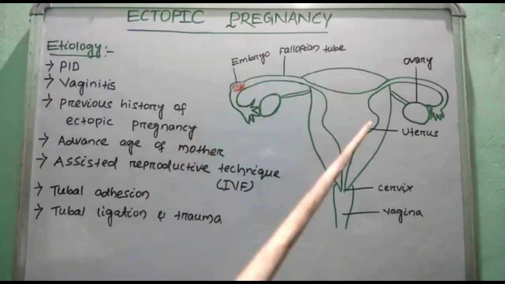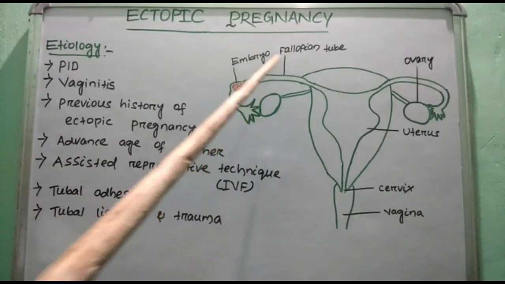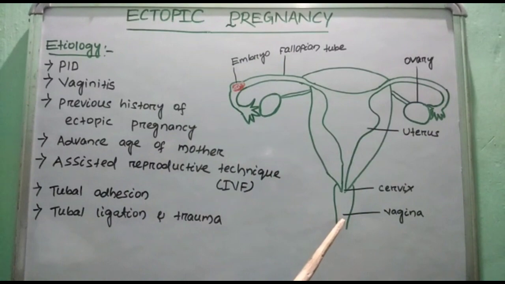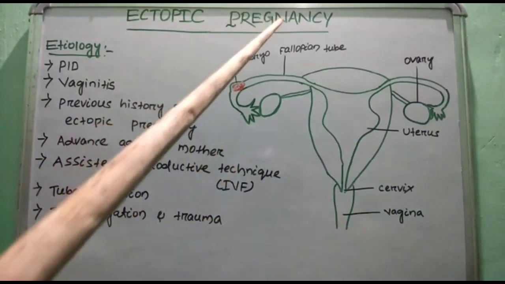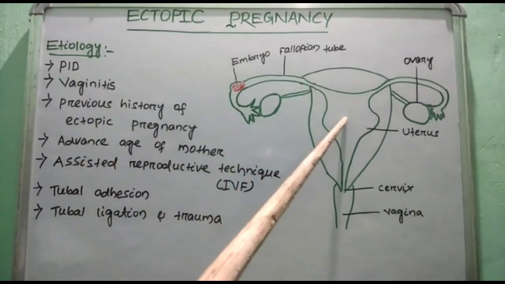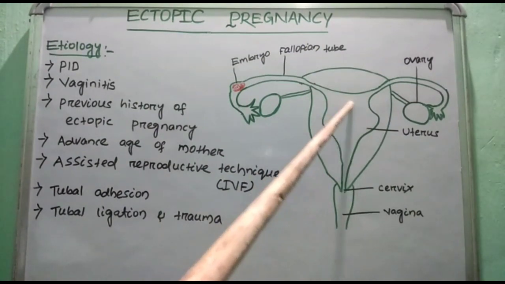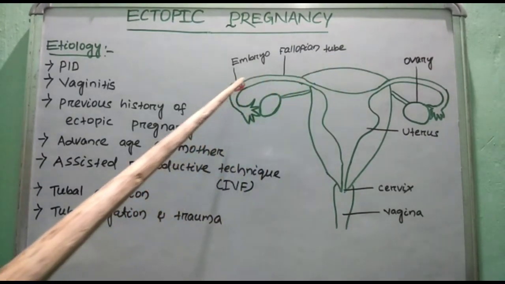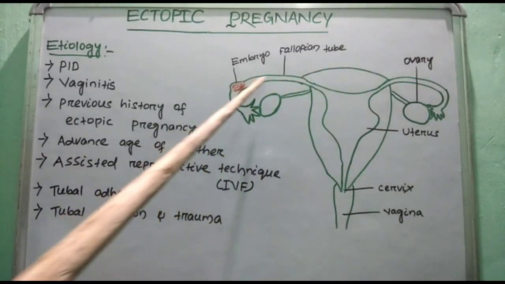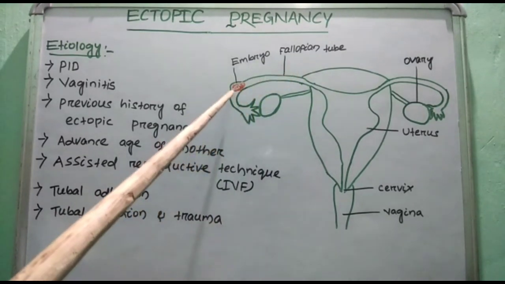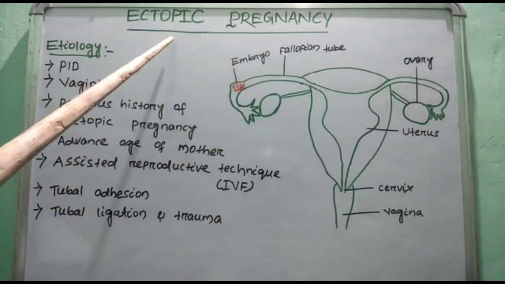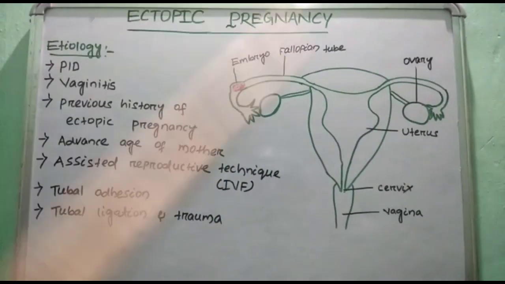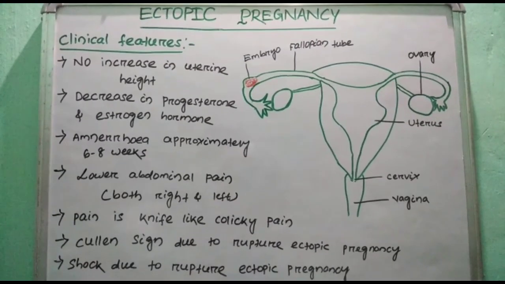Here this is the uterus, this is the fallopian tube, this is the embryo, this is the ovary, this is the cervix and this is the vagina. In ectopic pregnancy, the zygote is not implanted in the uterus. The zygote is implanted outside of the uterus, meaning in the fallopian tube. This is the embryo, which is implanted in the fallopian tube. This is called ectopic pregnancy. The pregnancy may also be implanted in the ovary or in the abdominal cavity, but not in the uterine cavity.